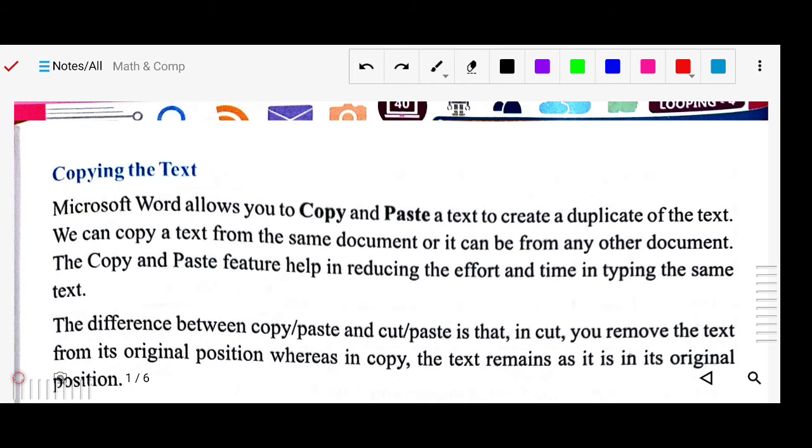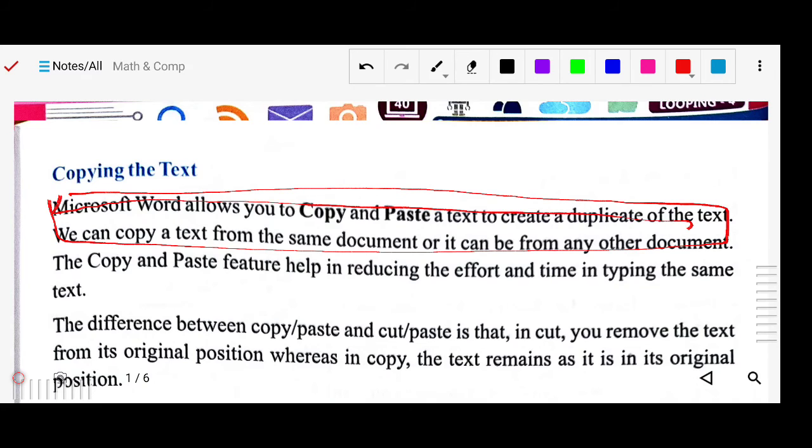Moving means shifting, and copying means duplicating. We can copy a text from the same document, or from any other document. The copy and paste feature helps in reducing the effort and time in typing the same text. Suppose I want to type the same sentence again. If you type it manually you can, but it will take time. But if you copy it and paste it, it will save your time.